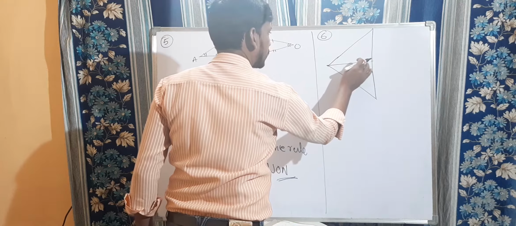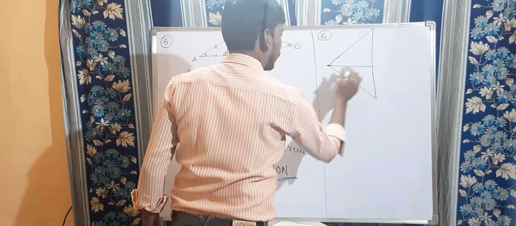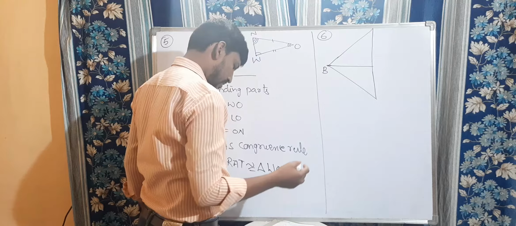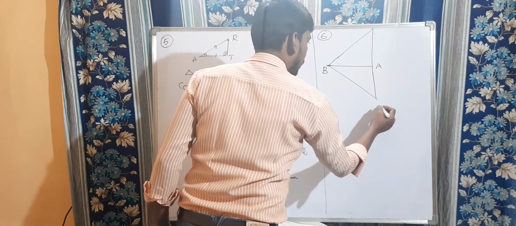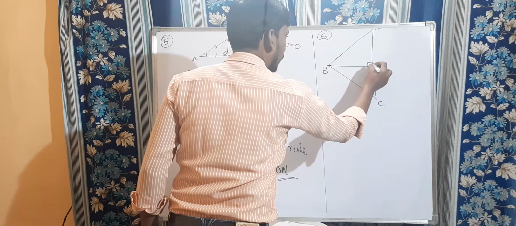This is the perpendicular from B to here. This is B, this is A, C, this is T, this is 90 degrees, so this is also 90 degrees.